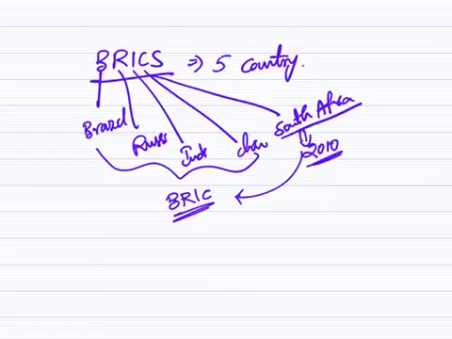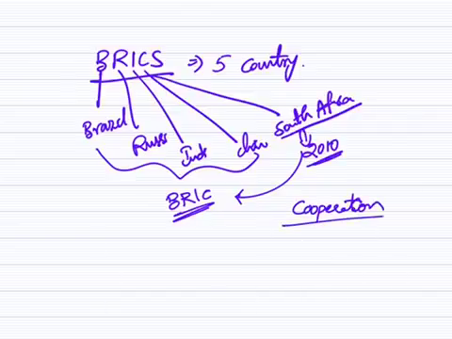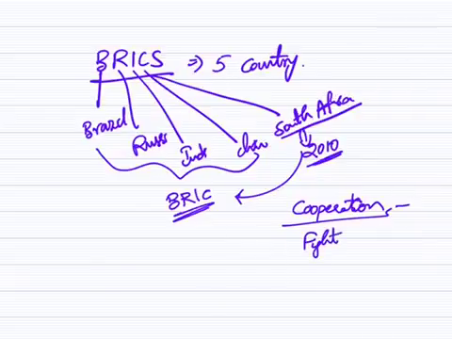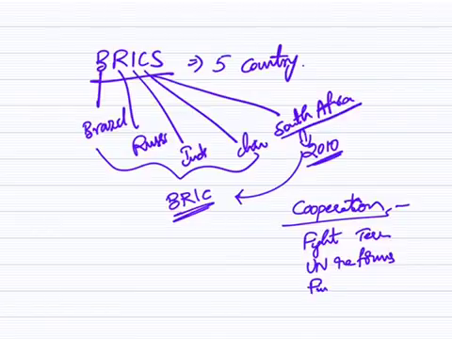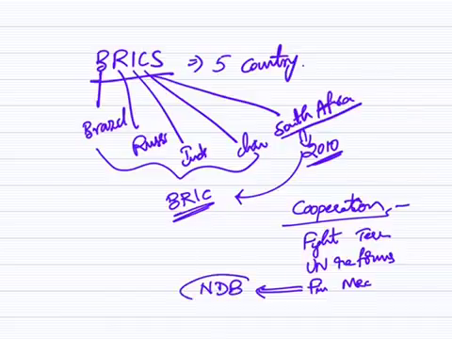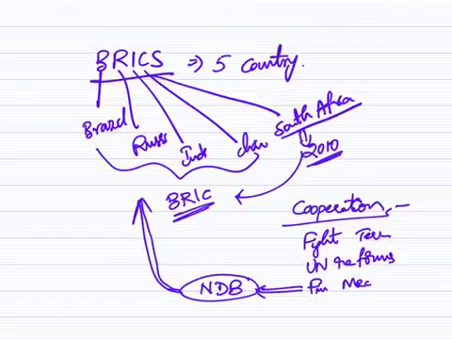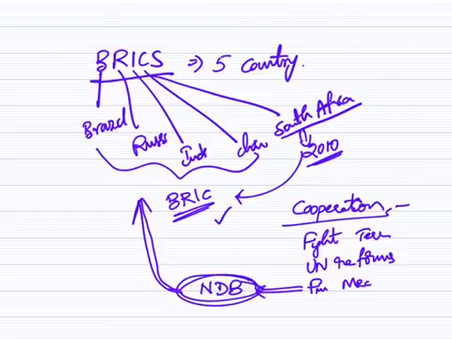There are many concepts that we should know with respect to BRICS. One is, what are the areas of cooperation among the BRICS countries? One is to fight against terrorism, the UN reforms. Then come the financial mechanisms, including the New Development Bank. The New Development Bank is sponsored by the BRICS countries. There are many other member countries under NDB. So these are the basic issues. We need to discuss this in detail, but not in this particular video.